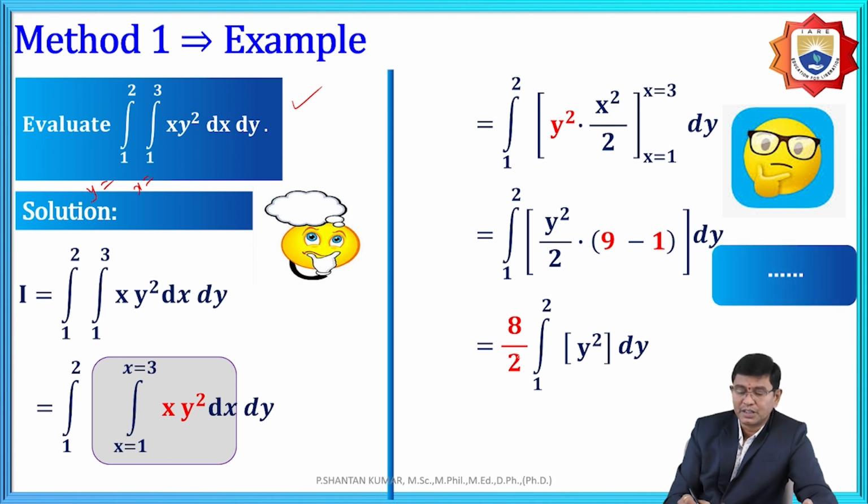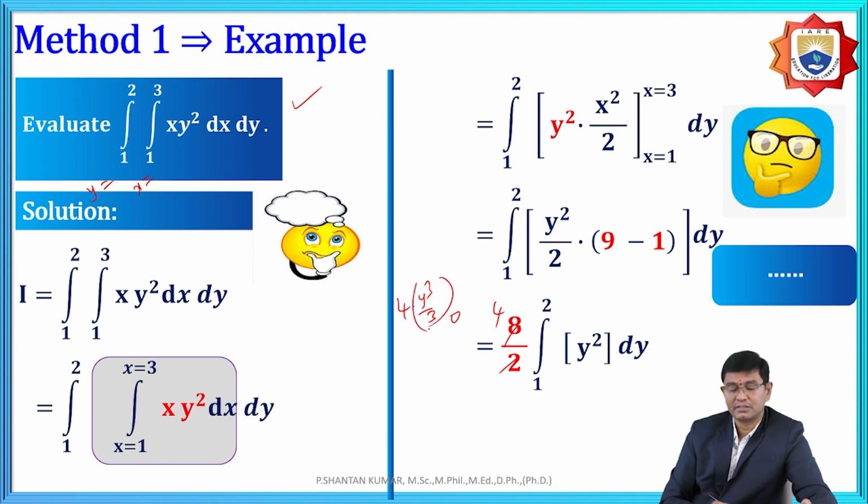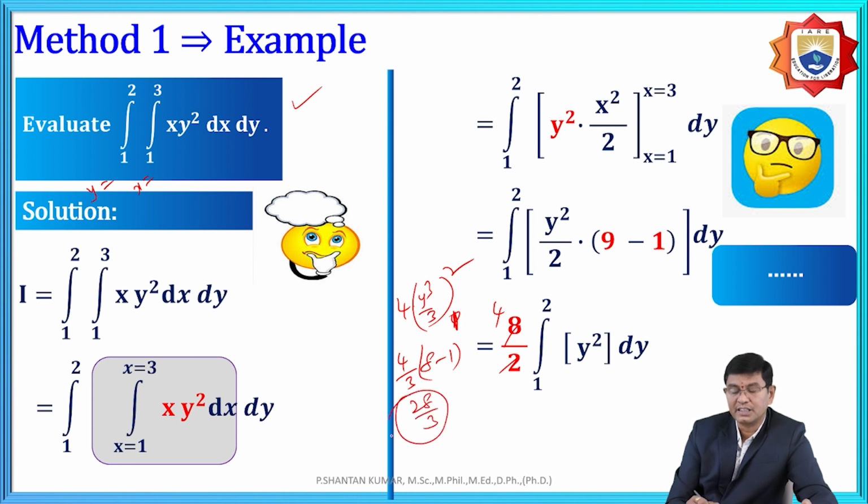And here the 2 and 4 cancel, that is 4. The y square integration is y cube by 3. The limits are 1 to 2. Now again we take out 4 by 3 outside. The 2 cube is 8, minus 1 cube, which is 1. Therefore 28 by 3 is the final required solution.